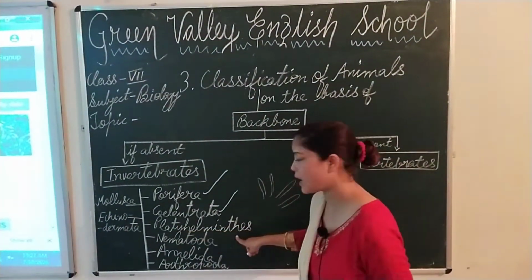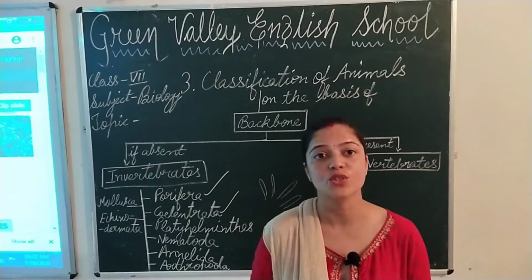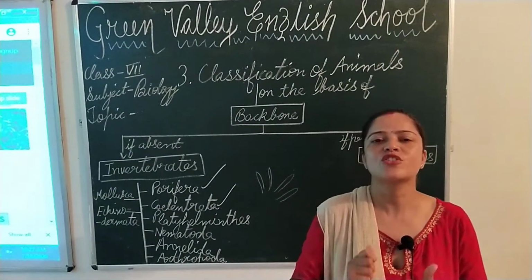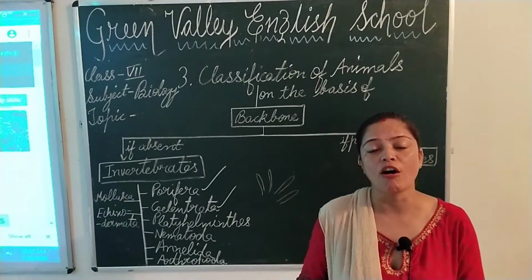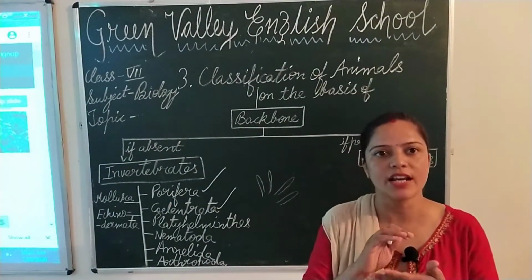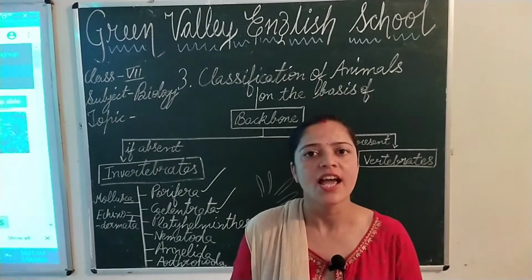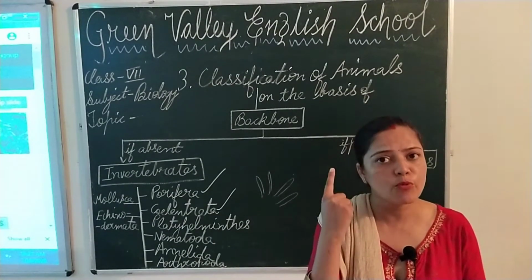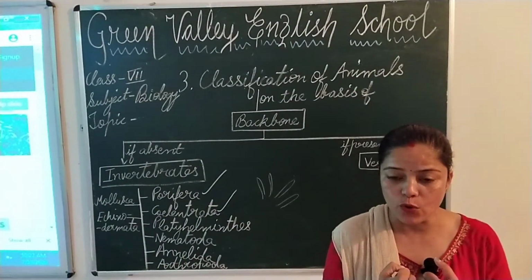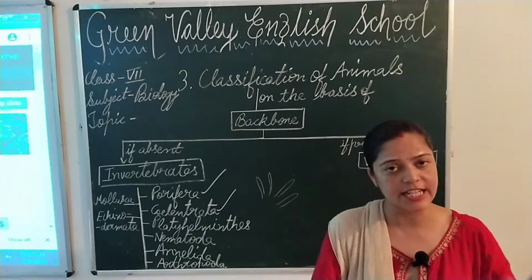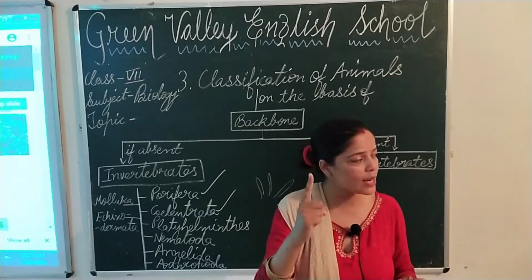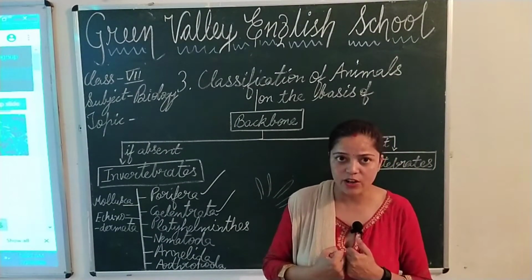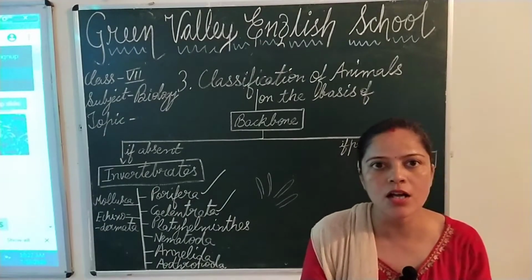Now let us study about Platyhelminthes, also called flatworms. The body is flat, thin, soft and leaf-like or ribbon-like. They have only one opening for intake of food and throwing out the waste. It means that they have only one opening. What is that one opening for? It is for the intake of food and throwing out the waste.